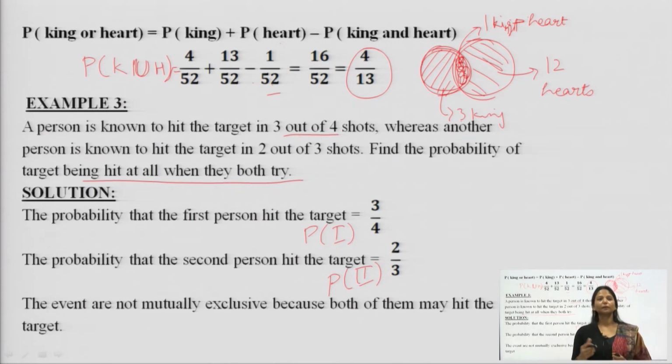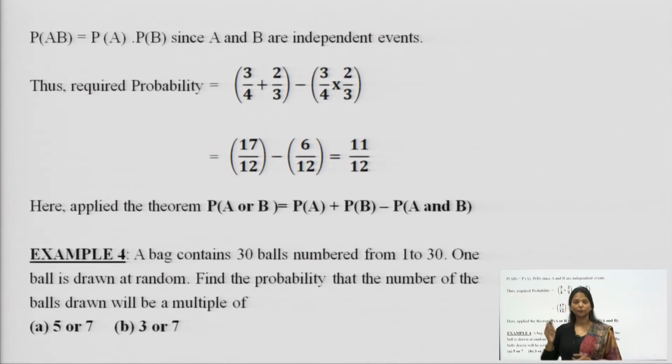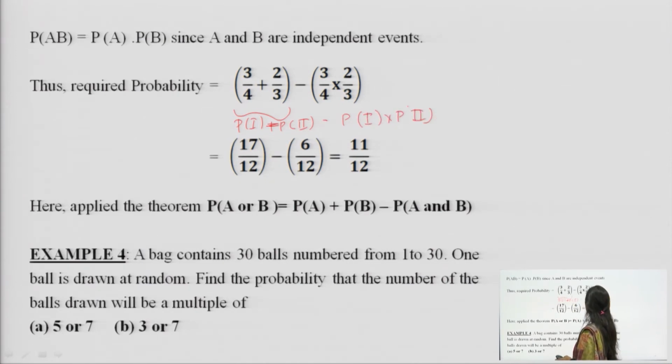The events here are not mutually exclusive; they can happen simultaneously, or separately. Any one of them can hit the target. So, the probability of A and B together is equal to the probability of A times the probability of B. This is another kind where we are supposed to write down the probability of 1 plus the probability of 2